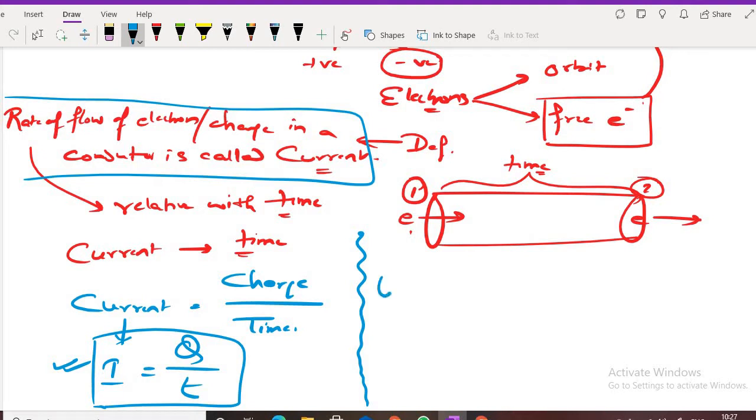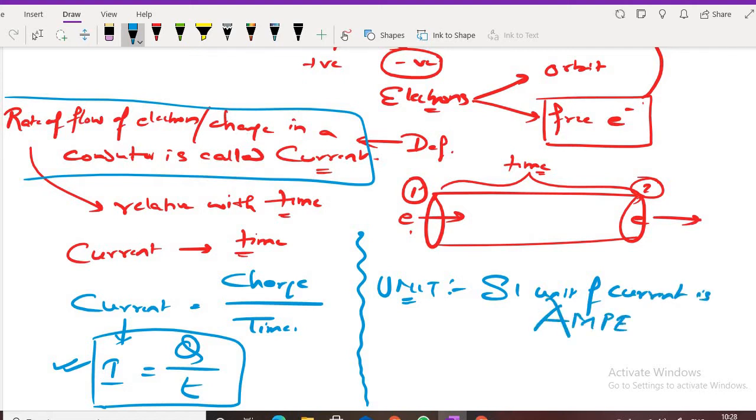Now it's time to study the unit. Okay, remember, current, SI unit. The SI unit of current is ampere. A-M-P-E-R-E, ampere, denoted by capital A. Okay, don't mispronounce it. Ampere is written in capital A. Have you understood this much?